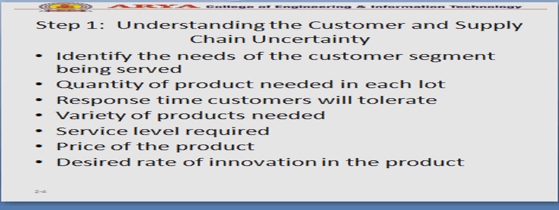Then variety of products needed. If it is an automobile company, what variety is needed, because tastes are different. So different varieties of products are there. If you see FMCG, a lot of variety of products are there. If you see toothpaste, a lot of variety of toothpaste is available, which caters to the need of each and every segment of consumers. So this is the variety we can see even in toothpaste.